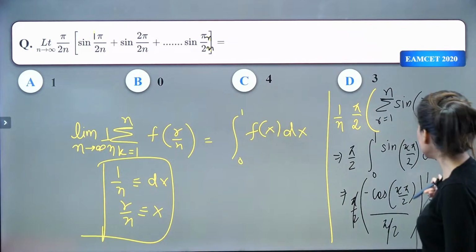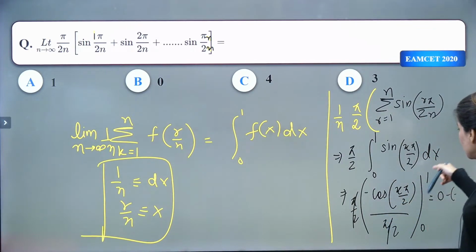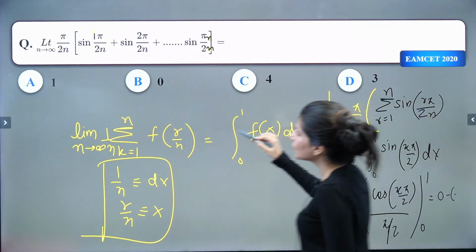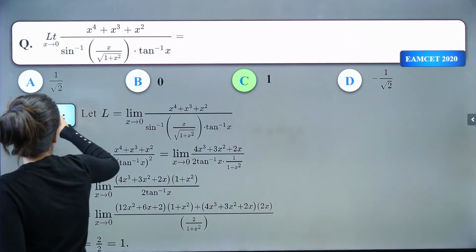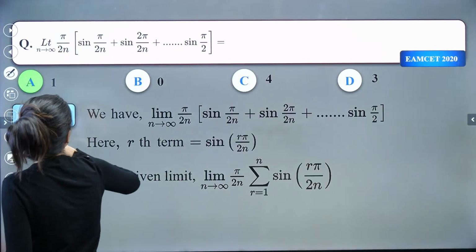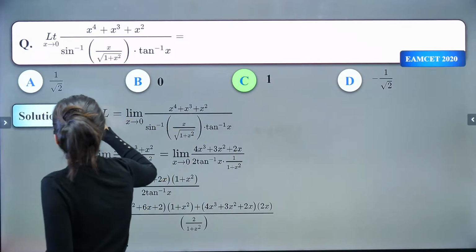Yes. So can you see the moment you put 1, cos pi by 2, that is 0. Minus, you put the lower limit. So what do you get is 0. So minus of minus cos 0, that is going to be 1. So which answer is correct? Option A is absolutely correct. Okay. Option A is absolutely correct.